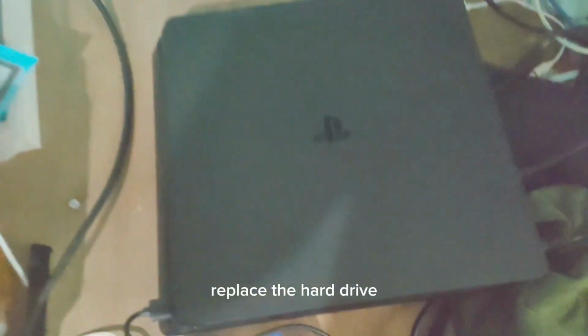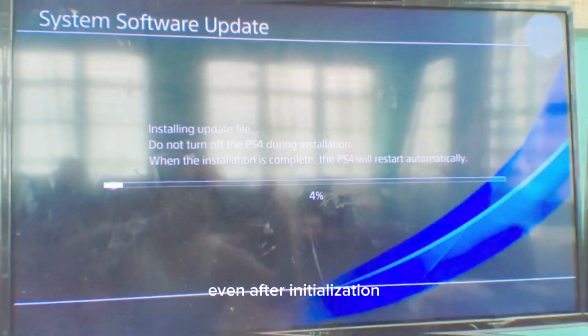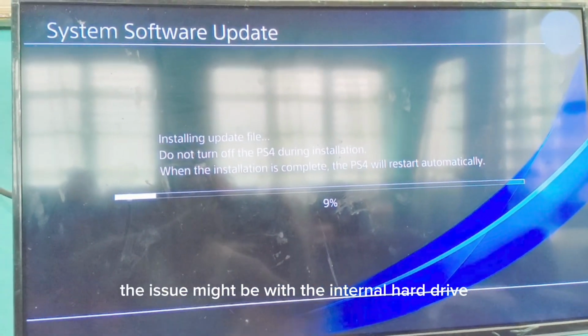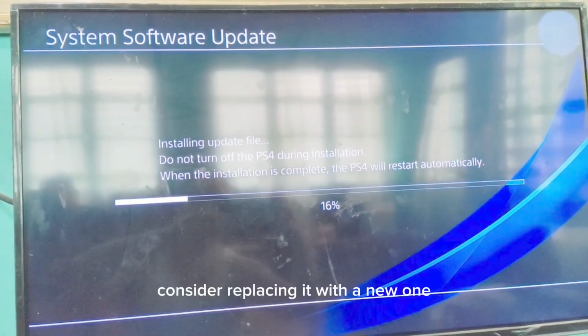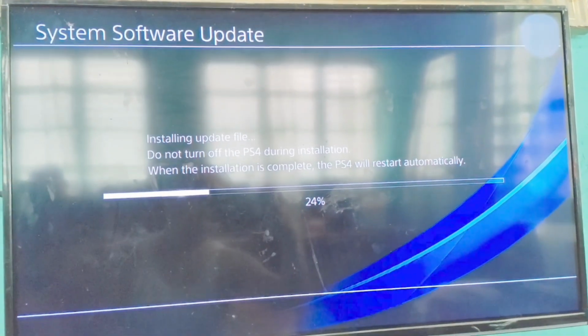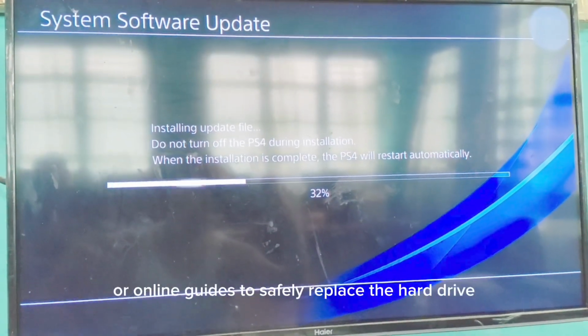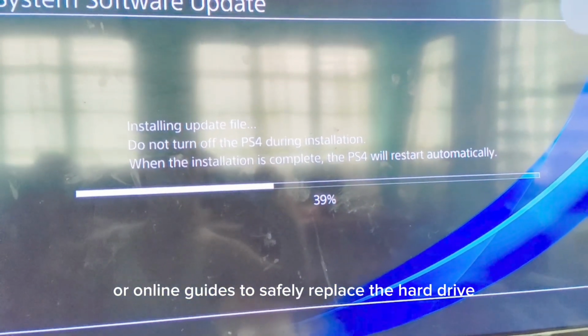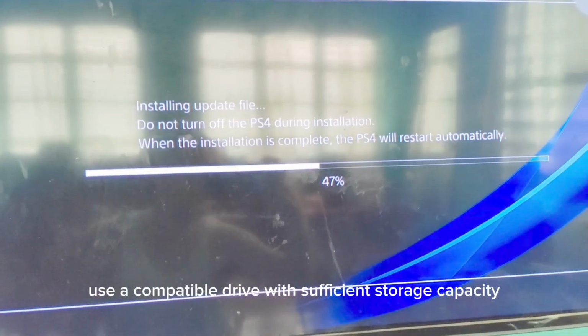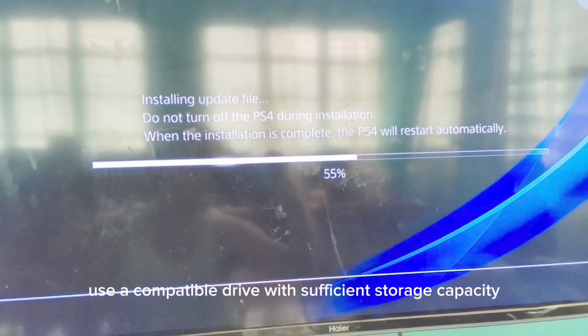PS4 cannot access storage problem. Replace the hard drive if the problems persist even after initialization. The issue might be with the internal hard drive. Consider replacing it with a new one. Follow your PS4's user manual or online guides to safely replace the hard drive. Make sure to use a compatible drive with sufficient storage capacity.